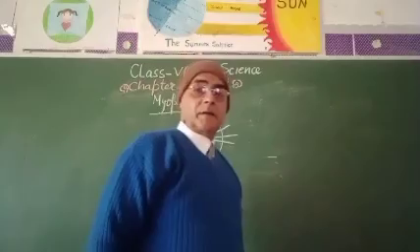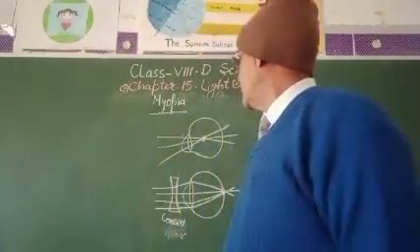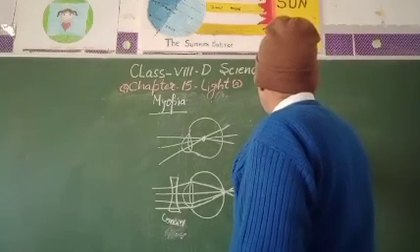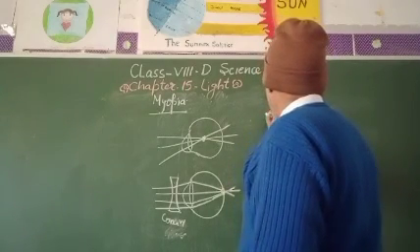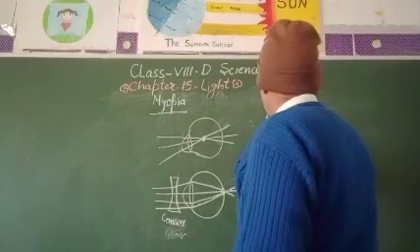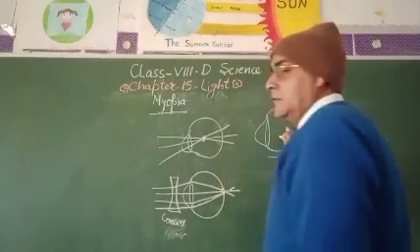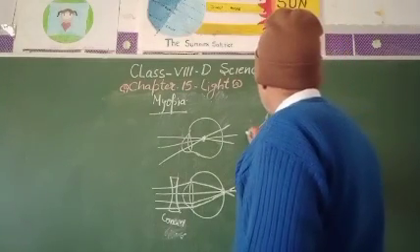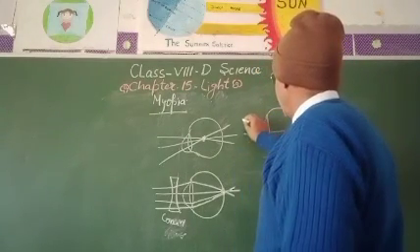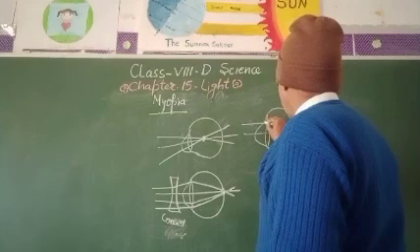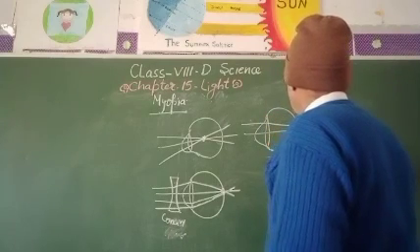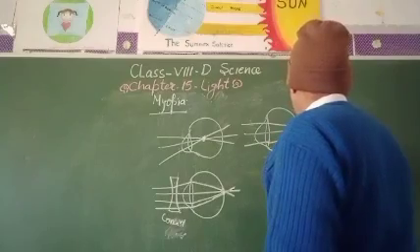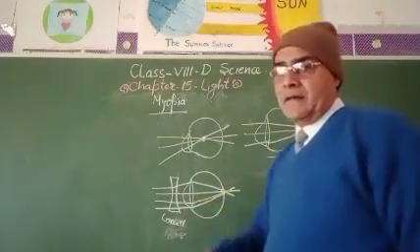But in hypermetropic eye, if this is the hypermetropic eye, it is not able to form the image on the retina. This is the normal, so the rays are coming and they are going behind the retina. They are going behind the retina and the image will be formed behind the retina.